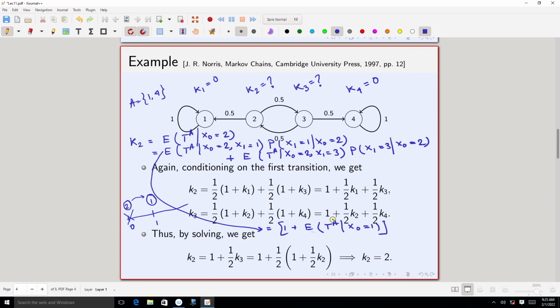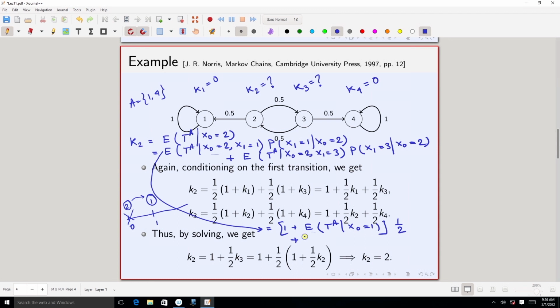So, basically this is the expected value starting from 1. What is the expected value of hitting the states in A, plus I have already taken one step to move from 2 to 1. So, that 1 has come there. This conditional expectation can be written in this form: it is 1 plus the conditional expectation of TA given x naught equals 0, multiplied by this conditional probability, and this conditional probability is given to be half, that in one step I can move from 2 to 1 with probability half.